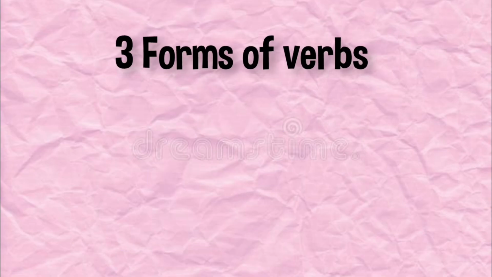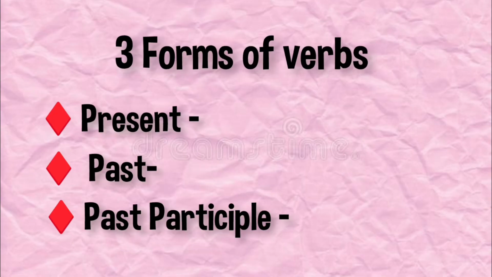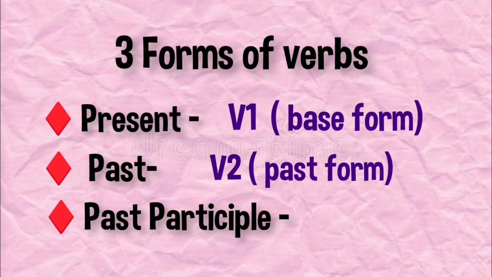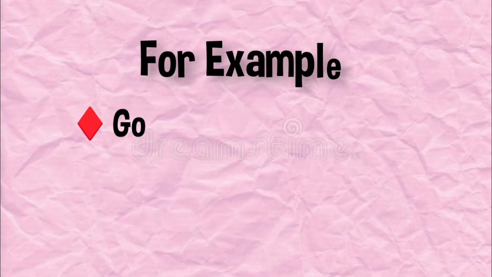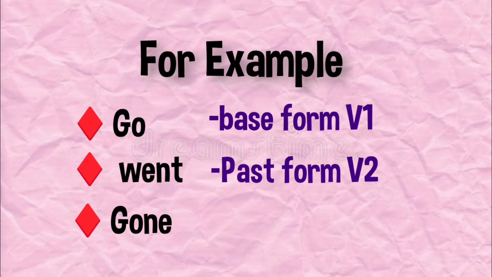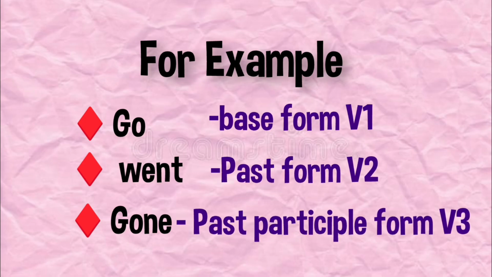There are three forms of verbs: present, past and past participle. V1 is the base form of verb, that is present. V2 is the past form and V3 is the past participle form of verb. For example, go, went, gone. Where go is the base form, went is the past form of verb and gone is the past participle form of verb, that is V3.